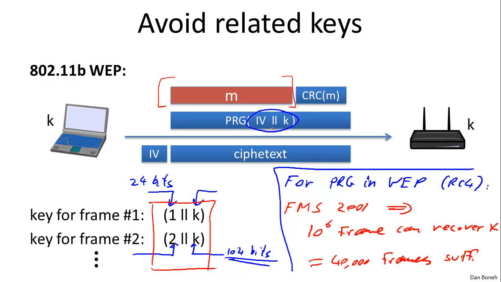So one could ask, what should the designers of WEP have done instead? Well, one approach is to treat the frames M1, M2, M3, each one a separate frame transmitted from the client to the server, as one long stream and then XOR them using the pseudo-random generator as one long pad. So the first segment of the pad would have been used to encrypt M1. The second segment of the pad would have been used to encrypt M2. The third segment of the pad would have been used to encrypt M3, and so on and so forth. So they would never have had to change the key because the entire interaction is viewed as one long stream. But they chose to have a different key for every frame.